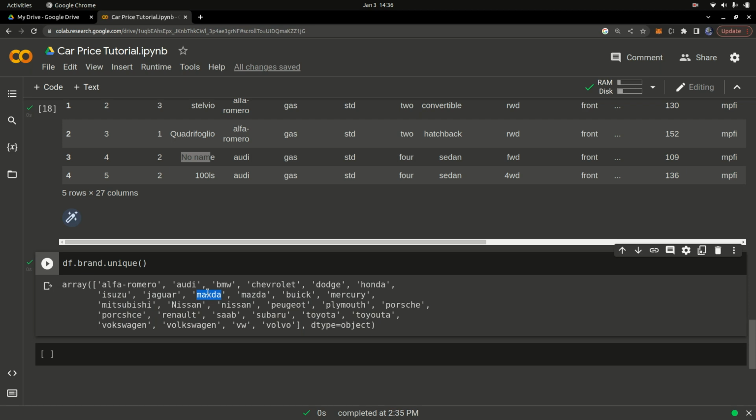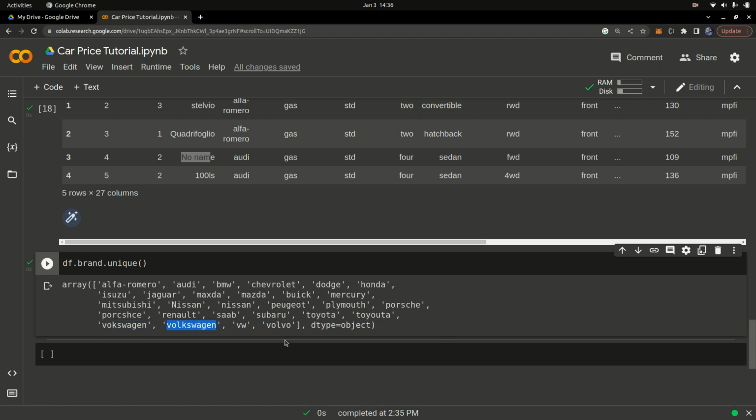We have Mercury, we have Mitsubishi, we have Nissan, and also we have Nissan again. One is a capital N, one is a small letter n. So you need to actually normalize this. Okay, we have Peugeot, we have Porsche, and you can see the spelling of Porsche is different in these two instances. So we need to fix that error as well. We have Volkswagen, and the spelling is different. So we need to fix that as well.